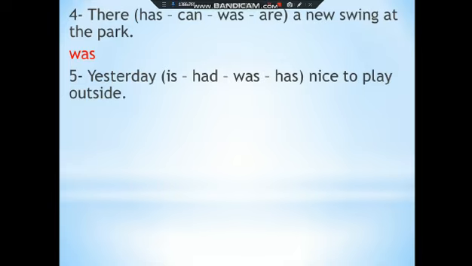When your time expression is in present, the verb should be in present, and so on. Here, yesterday is past, so was is the answer because was is the past of verb to be. Yesterday was nice to play outside.